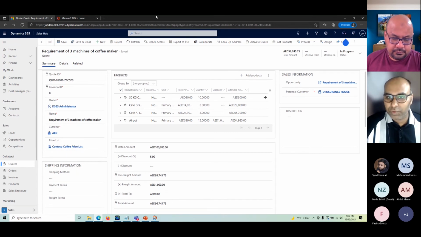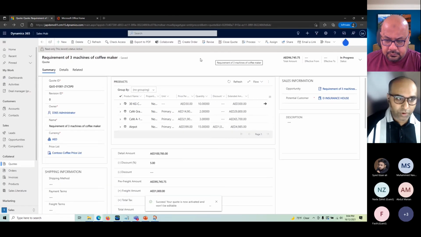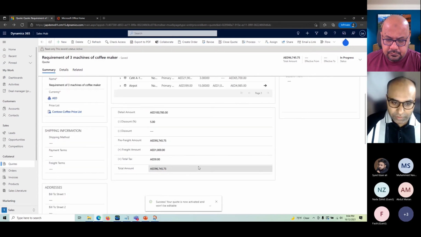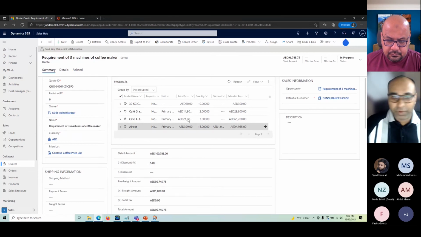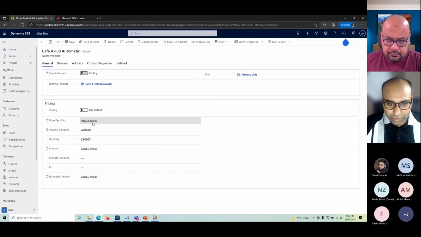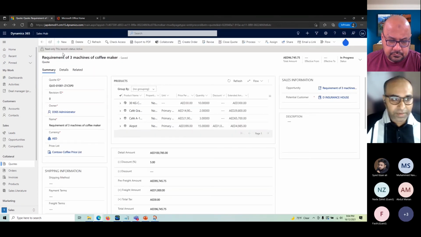So for that, we click on activate quote. It will activate the quote. Now you see this is a read-only record. Anyone, even the admin, cannot change this quote at all. We'll see how we can modify it, but that's a different process. For now, I cannot change the pricing or anything once it is locked. This is activated, this is read only.